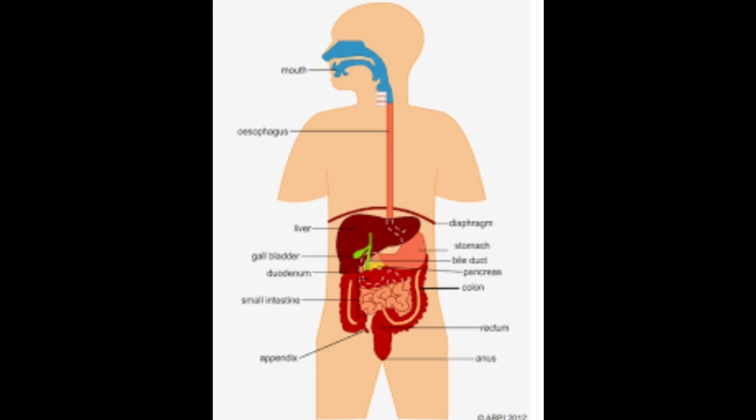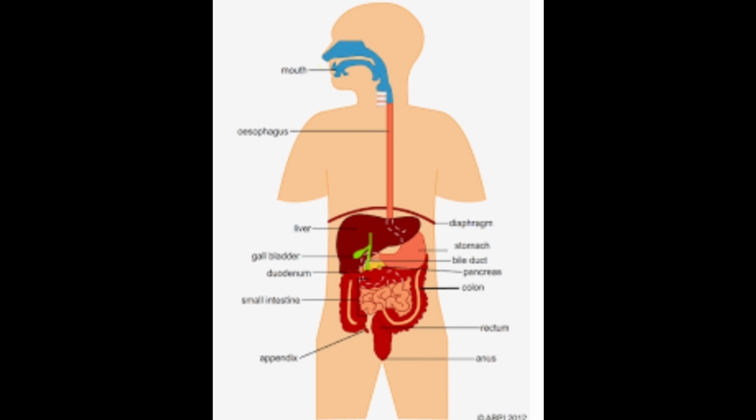Pancreatic amylase digests starch to double sugar and short glucose chains.